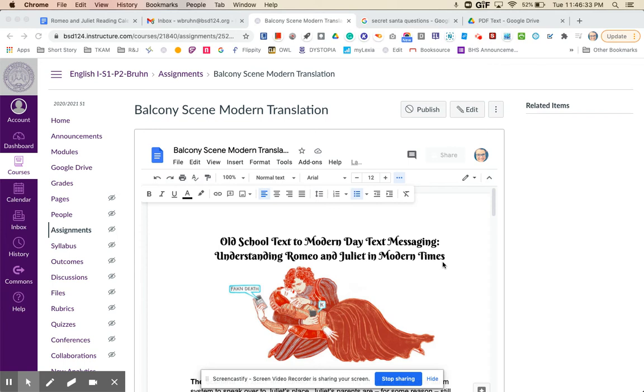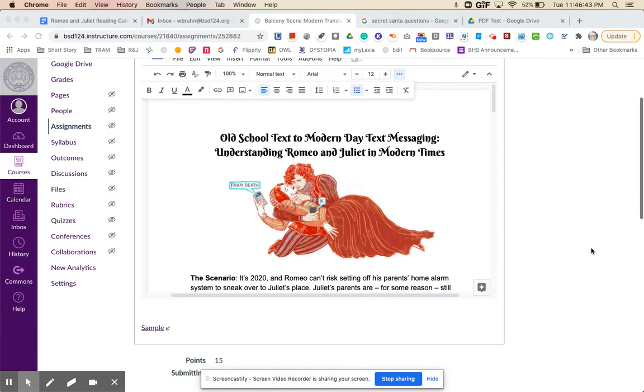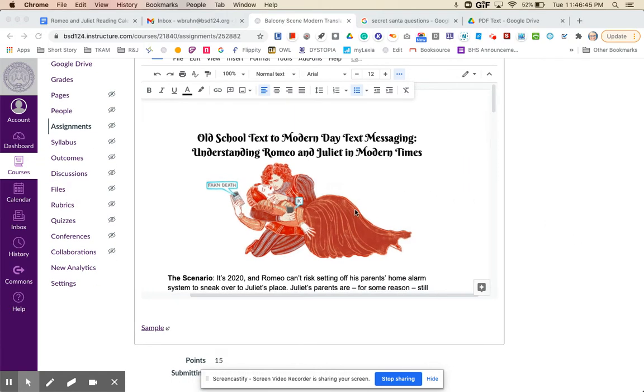All right, so for this assignment today, you are going to be translating old school text into modern day text messaging or other kind of digital communication. Basically, just translating Romeo and Juliet into modern times.